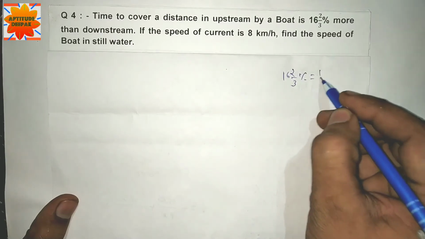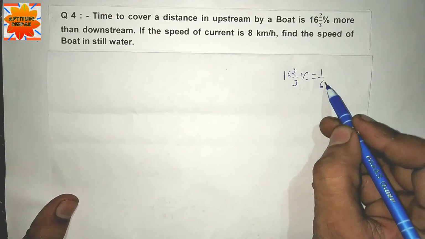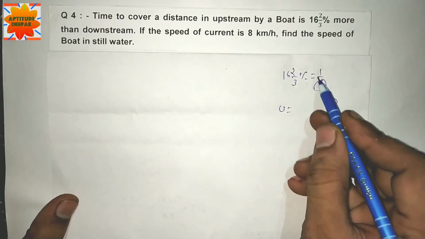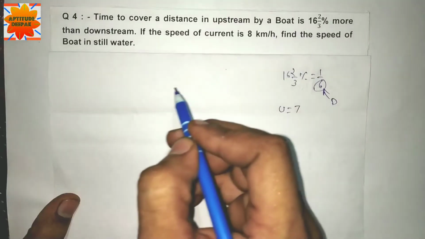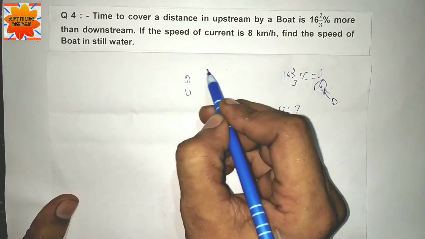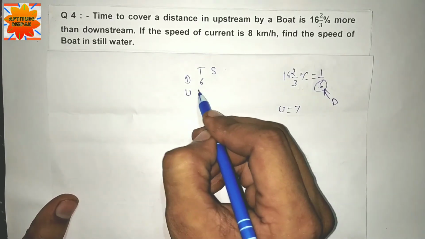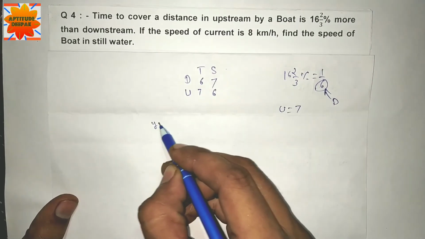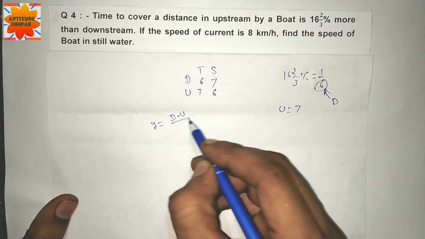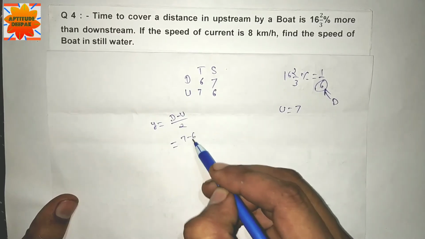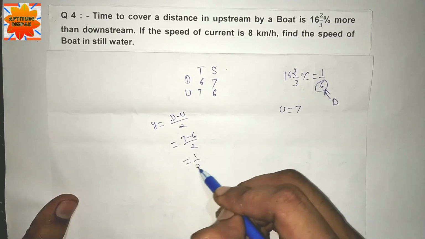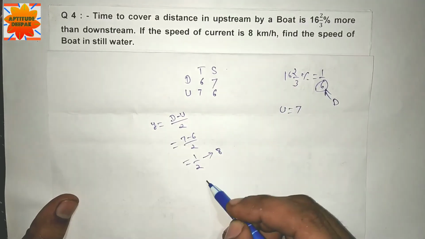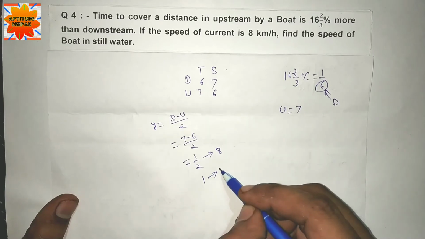16.2/3% is equal to 1/6 more than downstream. This is the time of downstream and upstream. 6 plus 1 is 7, so 7 is the upstream time. Downstream and upstream time and speed: the inverse of time gives 7 and 6. y is equal to (downstream minus upstream) divided by 2, which is (7 minus 6) divided by 2, which is 1/2. 1/2 represents the speed of current, 8 km. 1 unit is equal to 8 to 16.